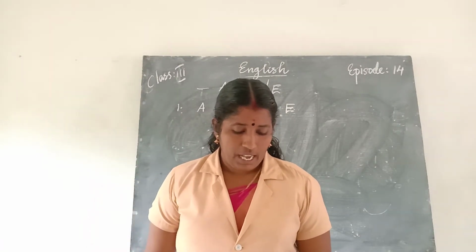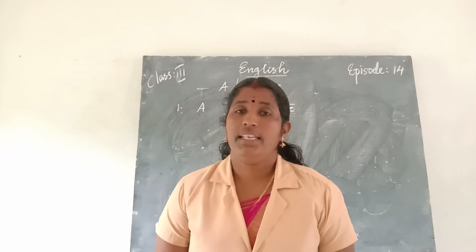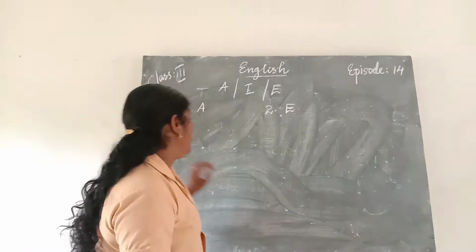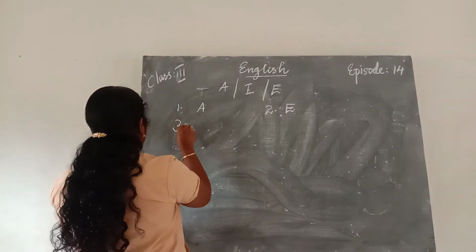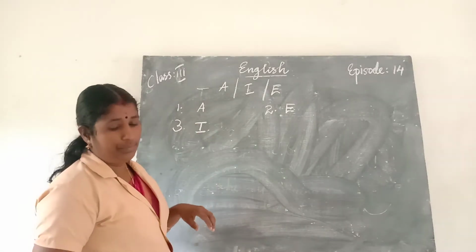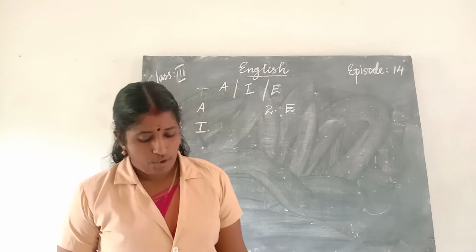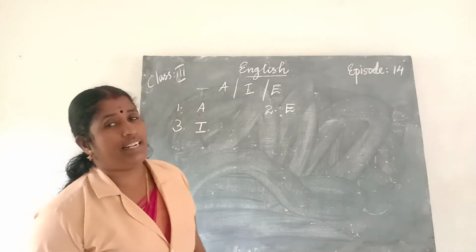Then third one, are you going to the market? What kind of a sentence is it? It is an interrogative sentence. It is a question. So it is an interrogative sentence. You can write I in that column. I. Interrogative sentence.